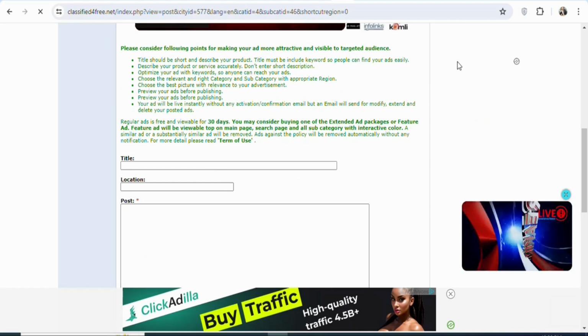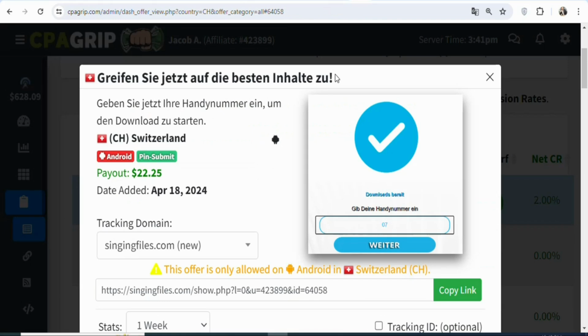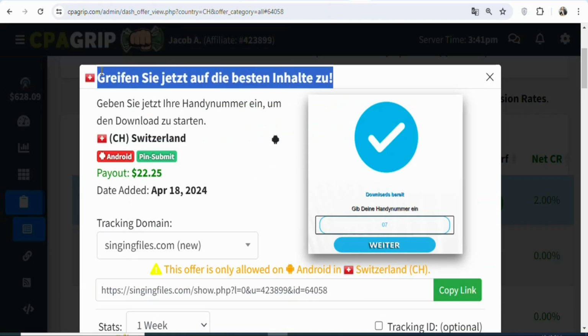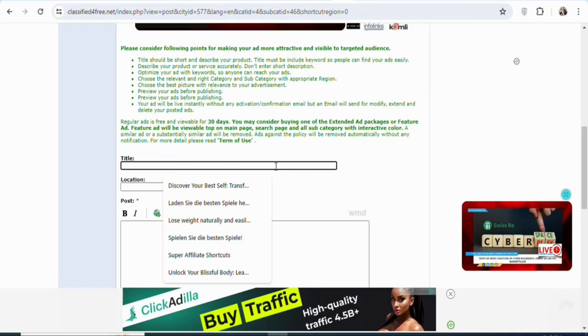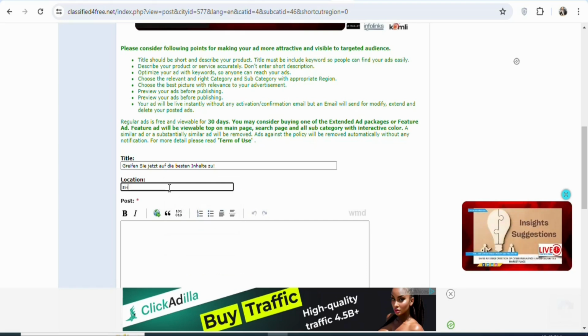So let's go back on CPAGRIP so that we can get the title of the offer. Once you come back on CPAGRIP, you can see this is the title of the offer. Highlight it and then copy it. Once you highlight and copy it, you're going to come back and paste it right here. As you can see, that has been done. You can enter the location right here. So let's type Switzerland. As you can see, that has been done, Switzerland.